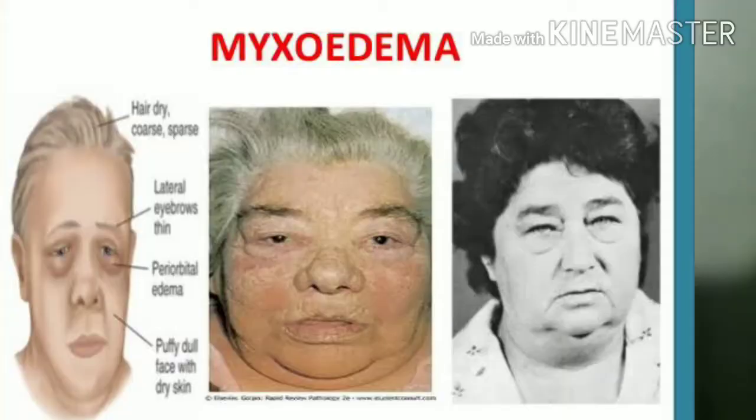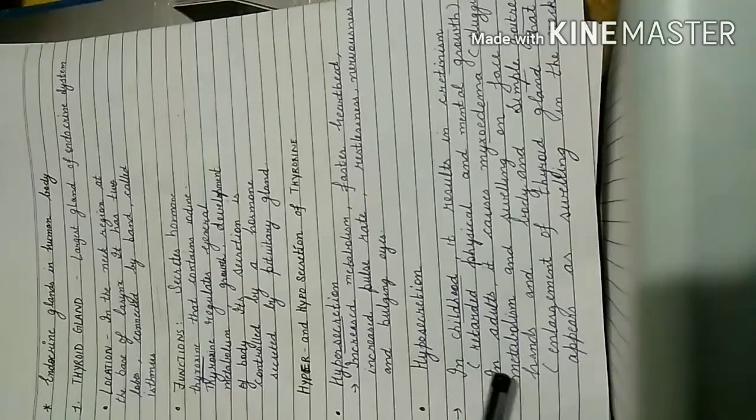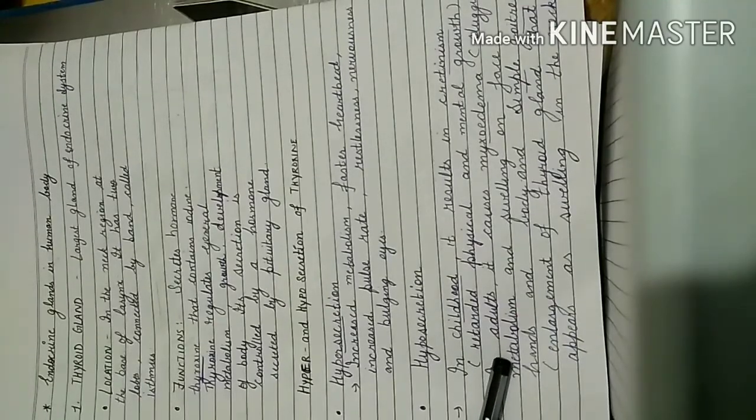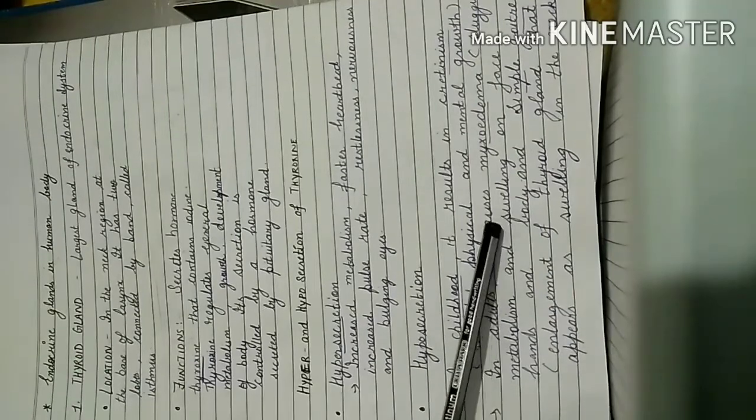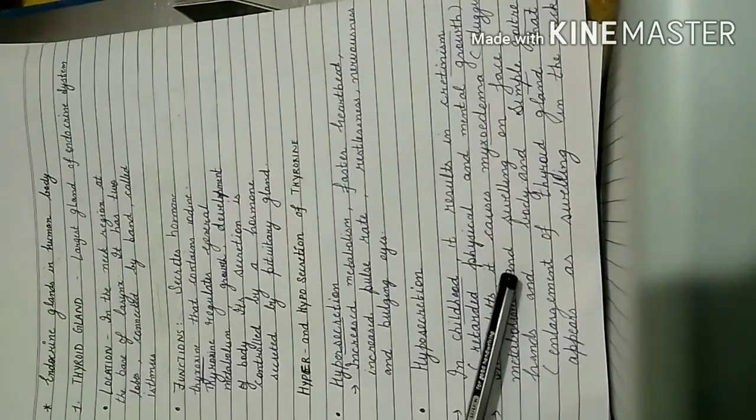So whenever the thyroxine hormone is produced in less amount, then in adults it results in myxoedema, in which adults show symptoms such as sluggish metabolism. Sluggish metabolism means less metabolism, slow metabolism. Their rate of metabolism will be less, and there will be swelling on the face as well as on the body.